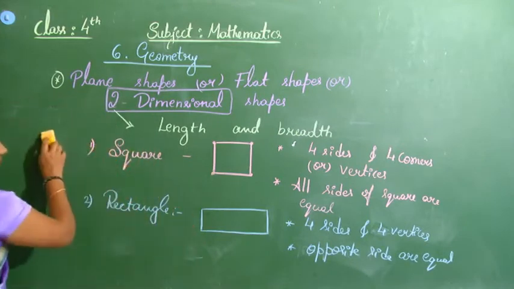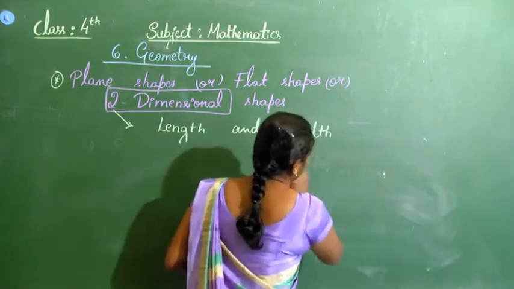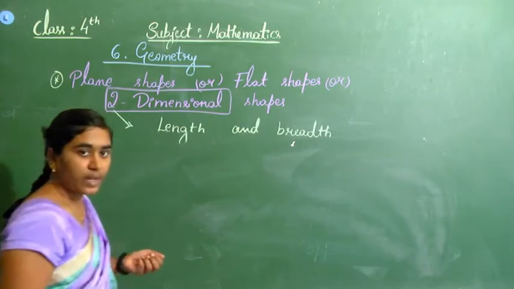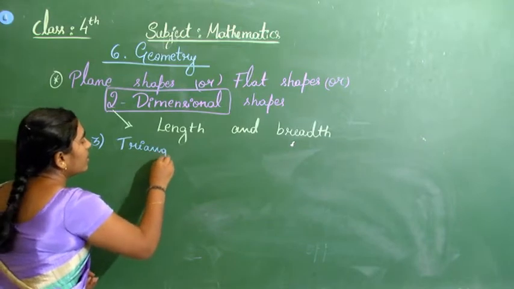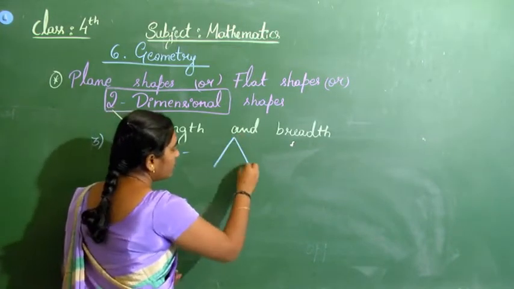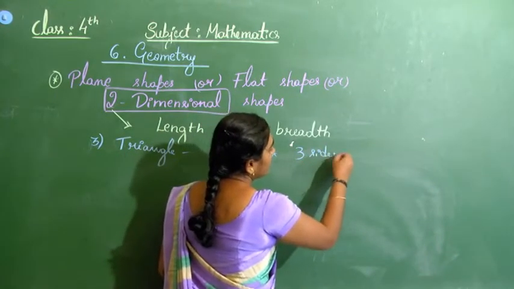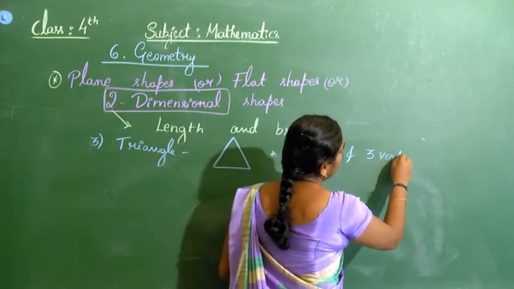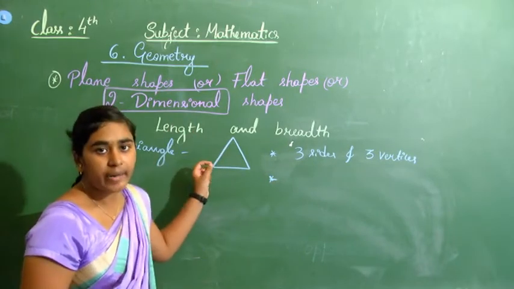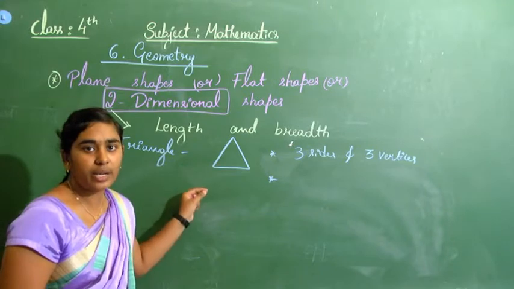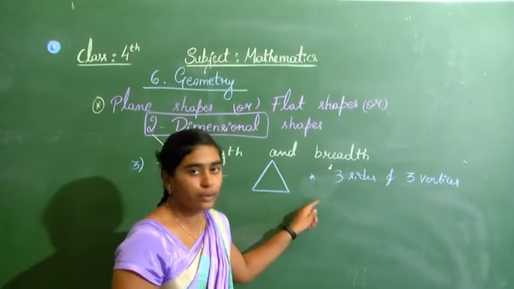And which are the next two shapes? The third one is a triangle. How many sides and how many corners does a triangle have? It has three sides and three vertices or corners. And what about the other property? In a triangle, all three sides can be equal, or else the three sides can also be different. There is no such rule that the three sides should be the same.